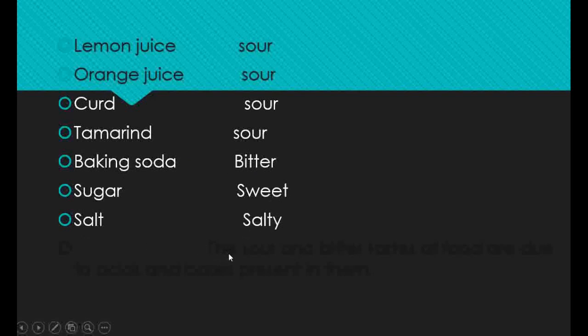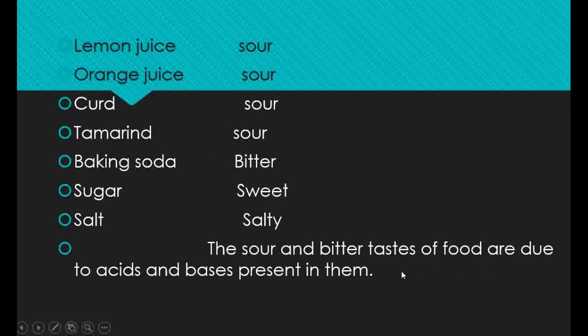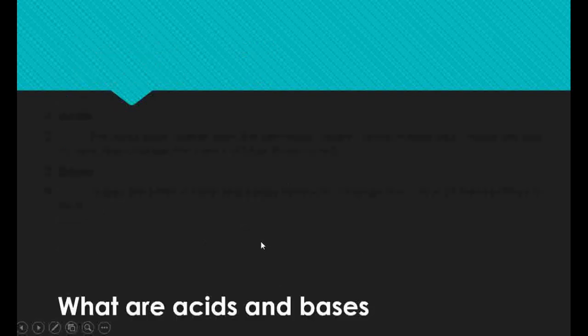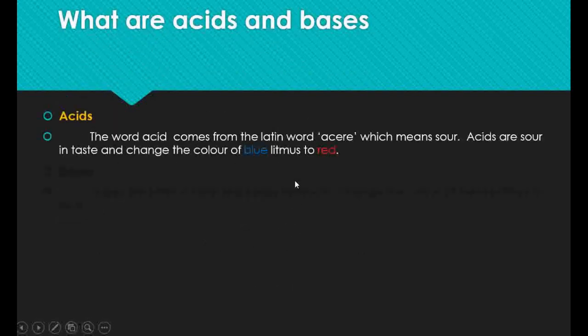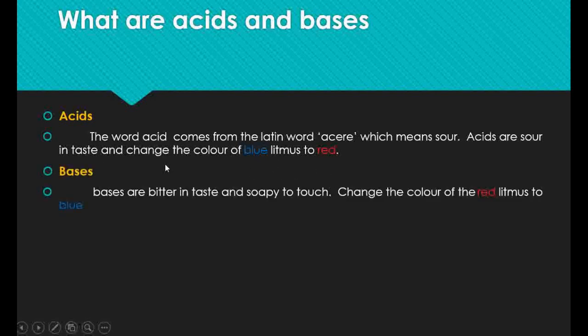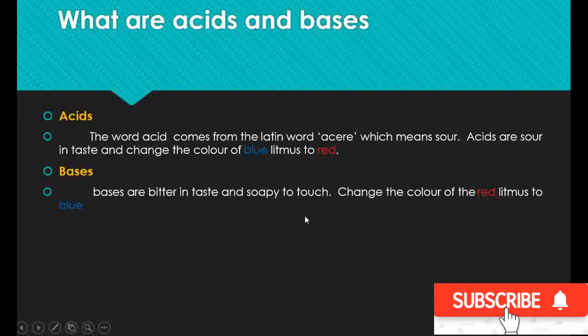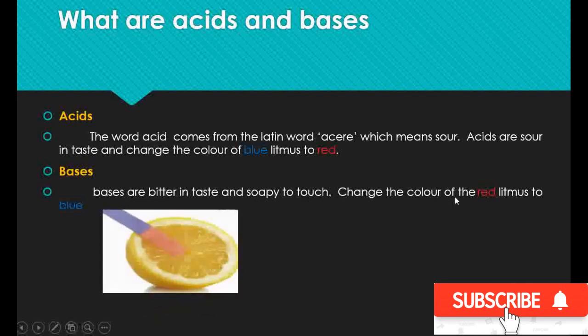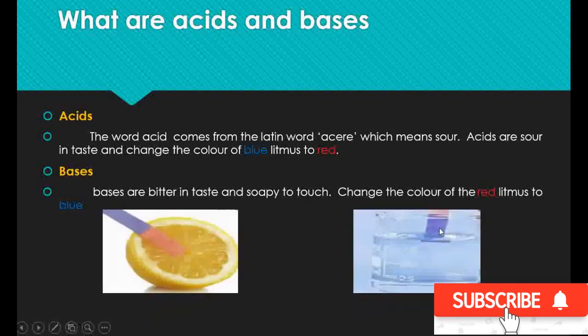So here the sour and bitter taste of food are due to the presence of acids and bases in them. Then what are acids and bases? The word acid comes from the Latin word acere, which means sour. So acids are sour in taste and they change the color of blue litmus to red. Bases are bitter in taste and if you rub the bases between your fingers, you feel soapy to touch. So bases change the color of red litmus to blue.